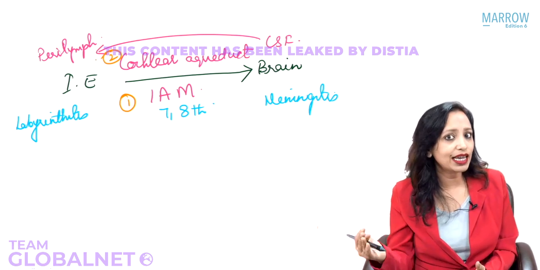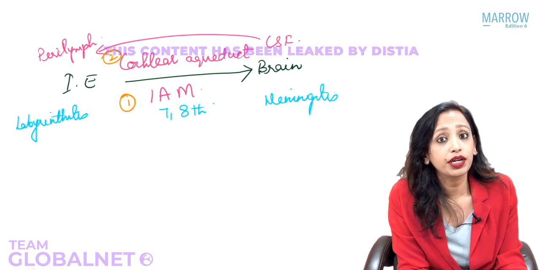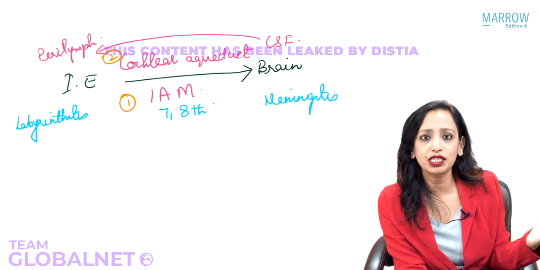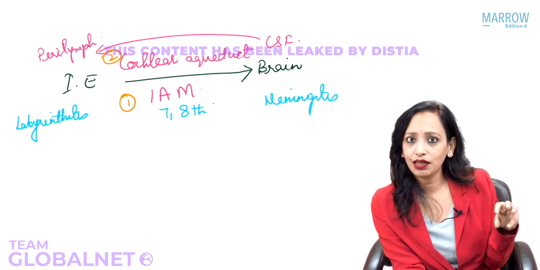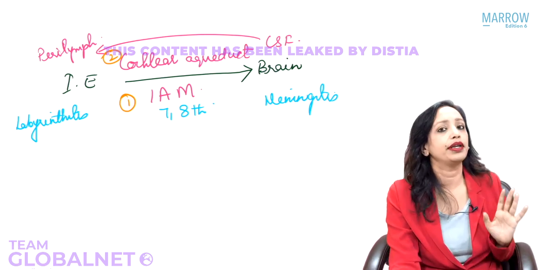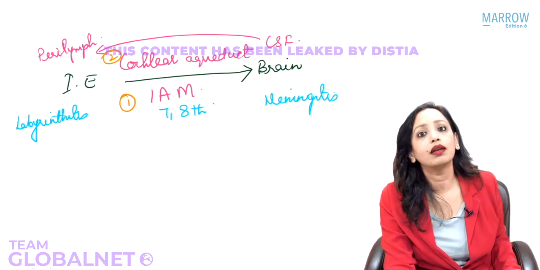Yes, meningitis can lead to labyrinthitis through these two connections. And can labyrinthitis lead to hearing loss? Yes. If labyrinthitis leads to hearing loss, what has got destroyed? What is the part of hearing in the inner ear, in the labyrinth? The organ of Corti. So you got a hearing test done, and what you saw was that the hearing is gone.